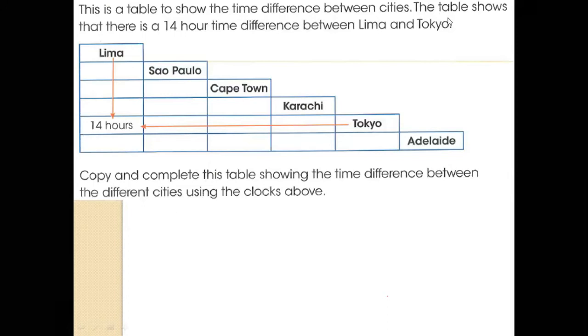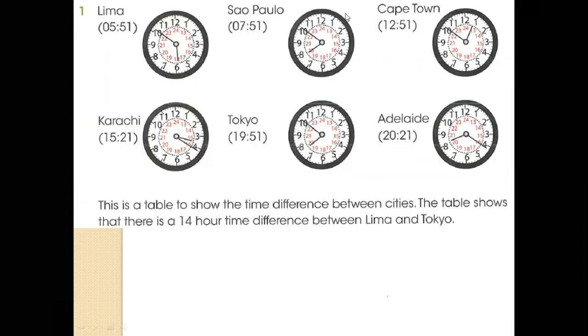Let's check Lima and Karachi. First, Karachi: the time here is 15:21, so I write 15 and 21. Next is Lima, 05:51.